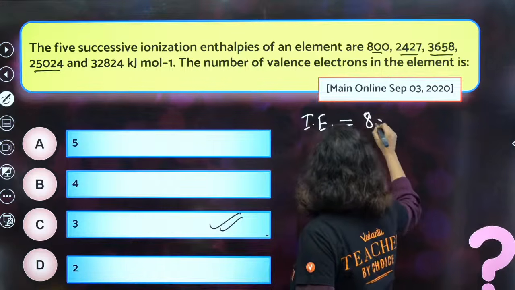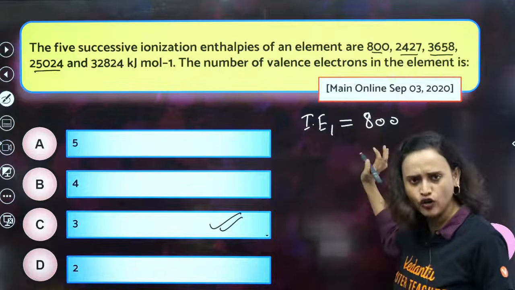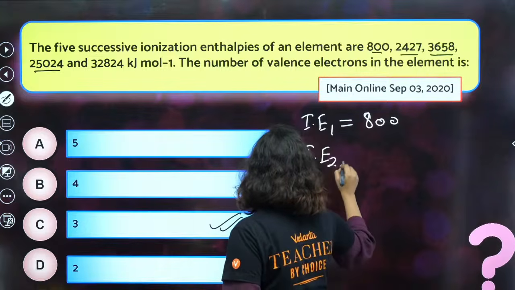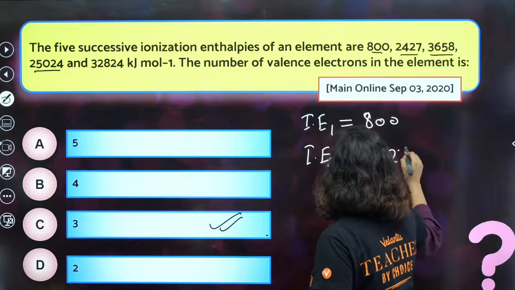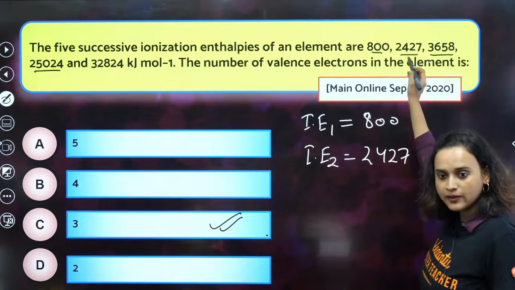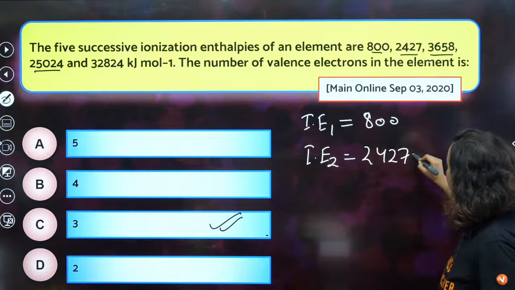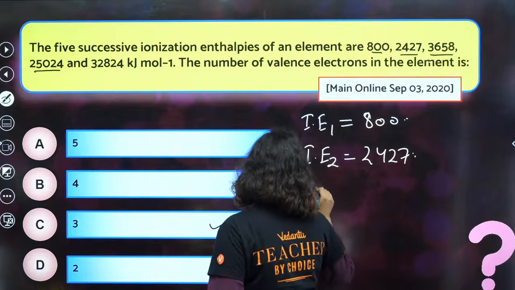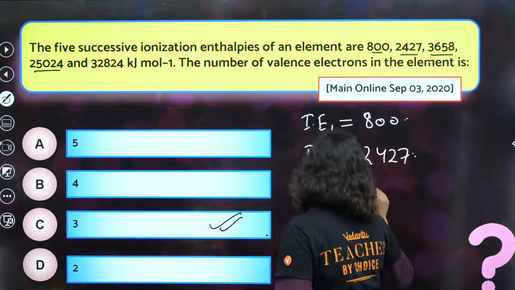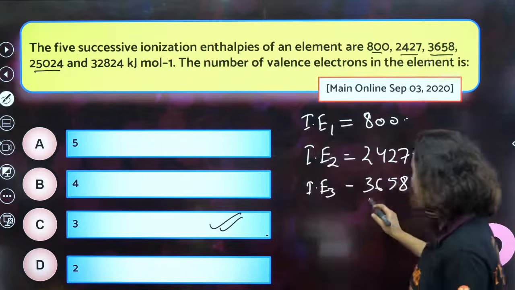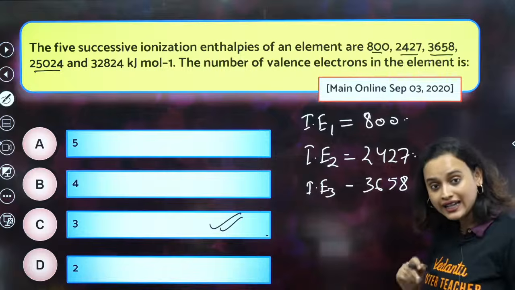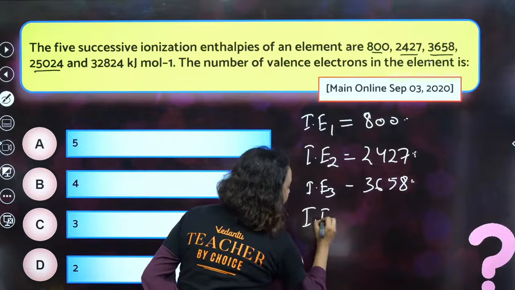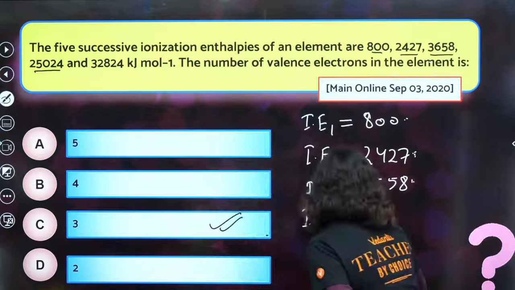IE1 is equal to 800, a quite low value. IE2 is 2427. Do you see that the difference between this and this is not so much? Then you have IE3, which is 3658. Here also the difference is not so much. Now take a look at IE4.